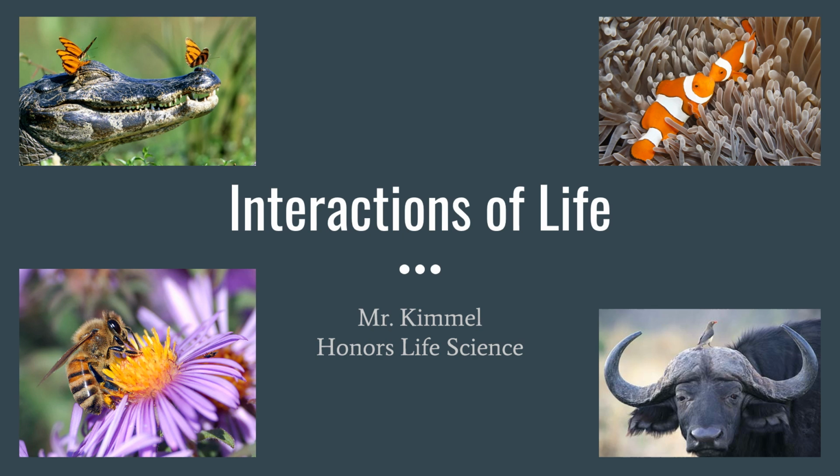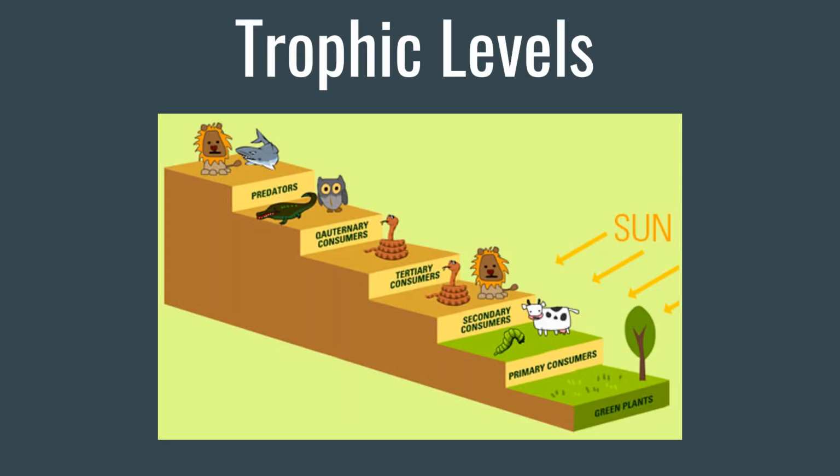In this lesson, we are going to learn about the different ways organisms interact with each other. One way organisms interact with each other is when they eat. A trophic level is an organism's position in the food chain.